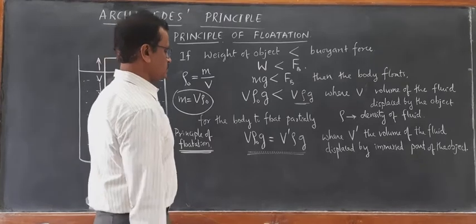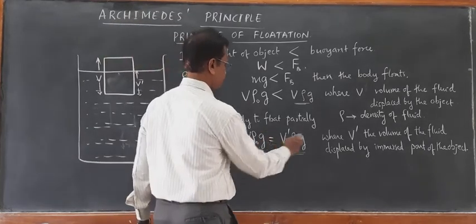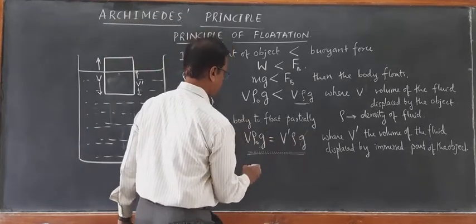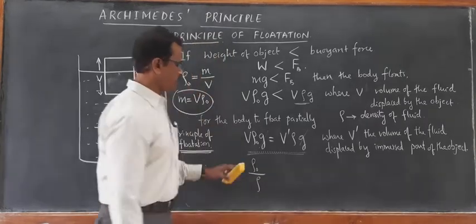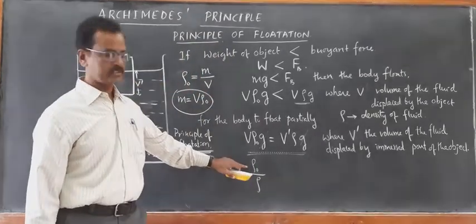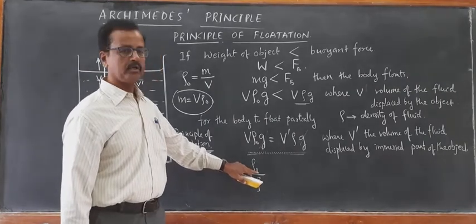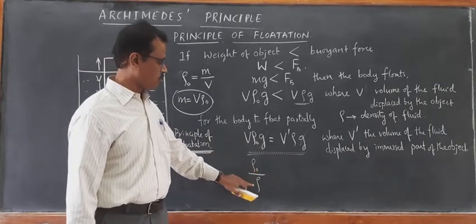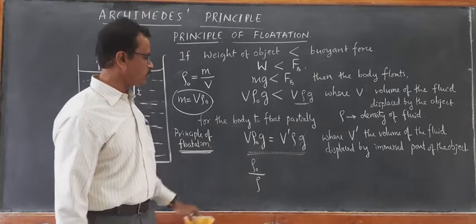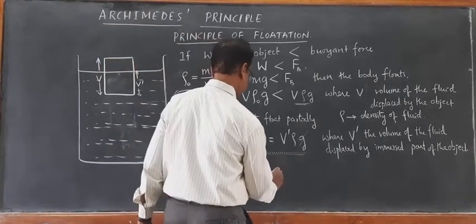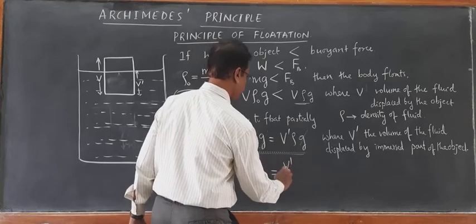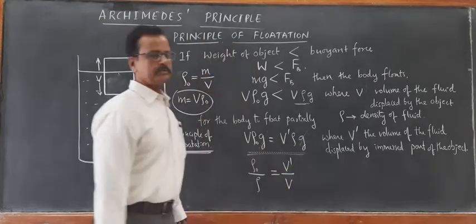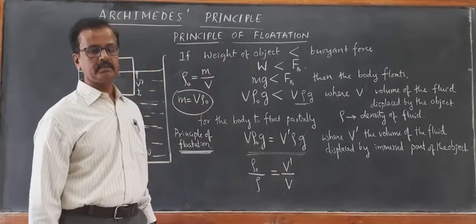So from this, g cancels. So we can write now rho naught by rho, where rho naught is the density of the object, O for object, and rho for the liquid, becomes equal to V dash by V. So this is a very important relation.